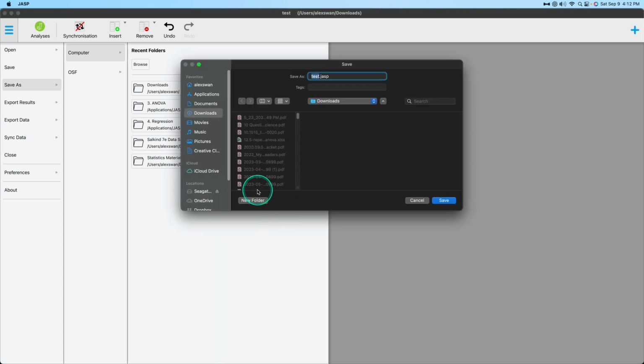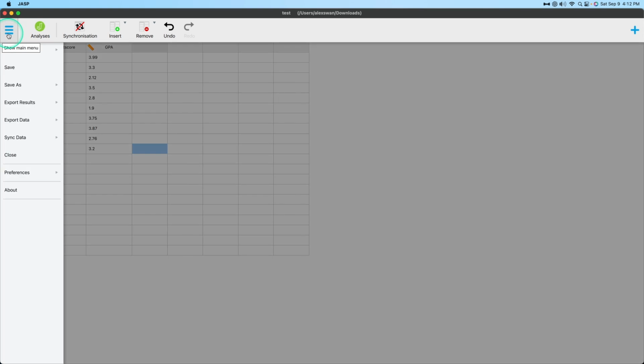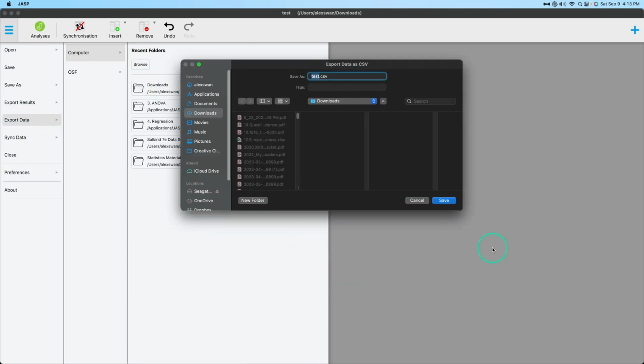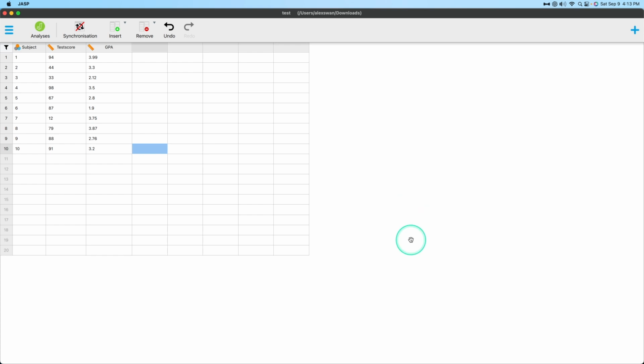Let me see if it'll do that. See, it says it saves it as a .jasp. So you'd have to go to export data, and then just choosing downloads, and there you go, CSV. So it generates a .jasp file. So that is the new data inputter and editor in JASP.